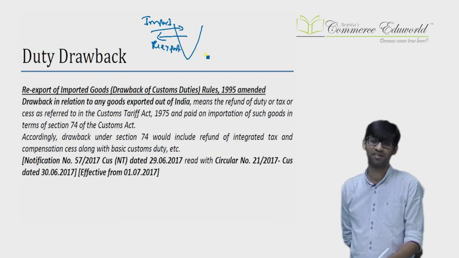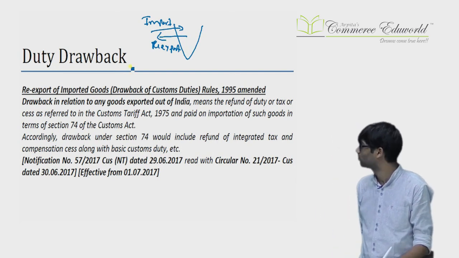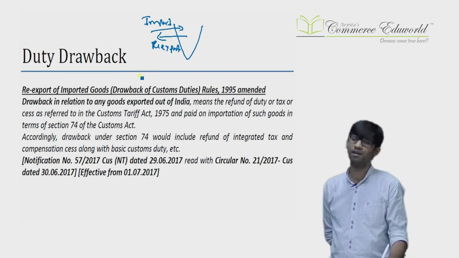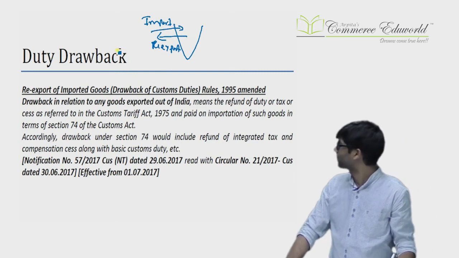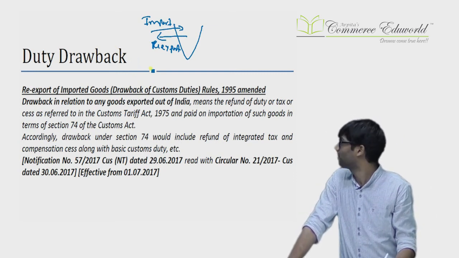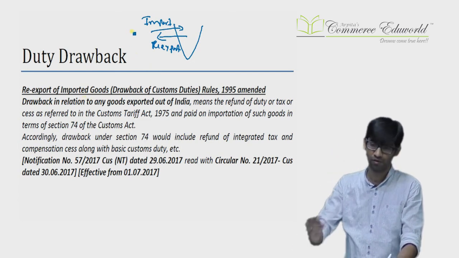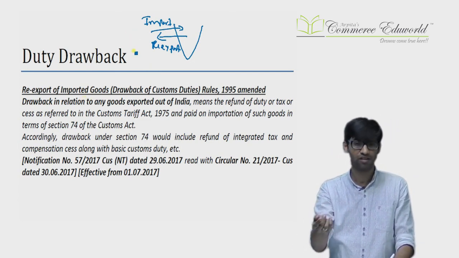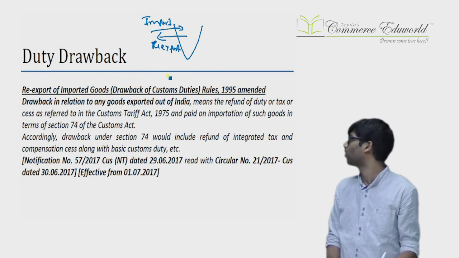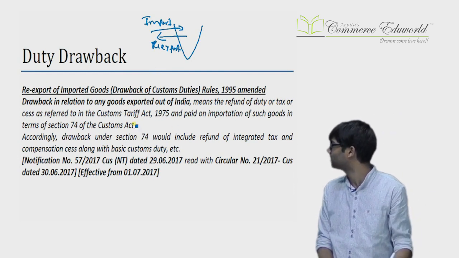You do not manufacture, etc. You import and re-export the goods. In that case, duty drawback is available under section 74. Now, in that there is a small amendment. Whenever you import and re-export the goods, you get drawback of the duty paid on the import. When you import, you pay the duty. When you export, you get the drawback of the duty paid on the import. So you will also get drawback of the IGST and the compensation cess which has been paid along with the basic custom duty when you import it.